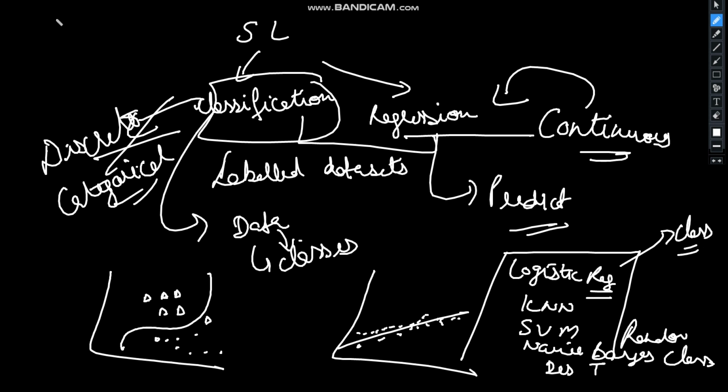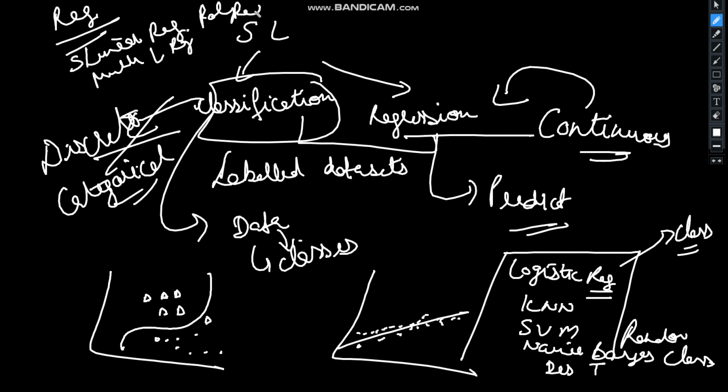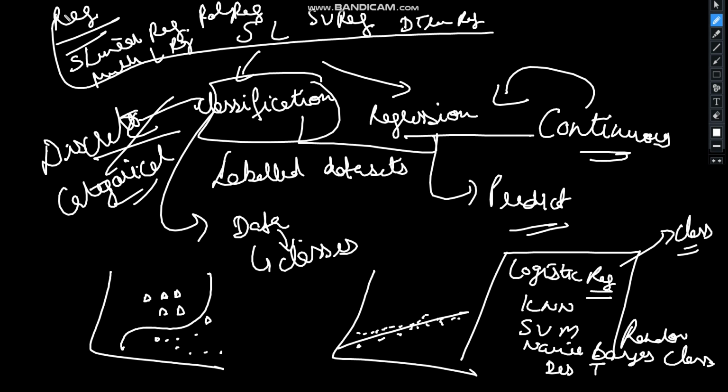These are classification algorithms. And talking of regression, it is a process of finding the correlation between dependent and independent variables. It helps in predicting the continuous variable, and it can be used for market trend prediction. This consists of algorithms like simple linear regression, multiple linear regression, polynomial regression, support vector regression, and decision tree regression. All such algorithms are used for regression analysis.